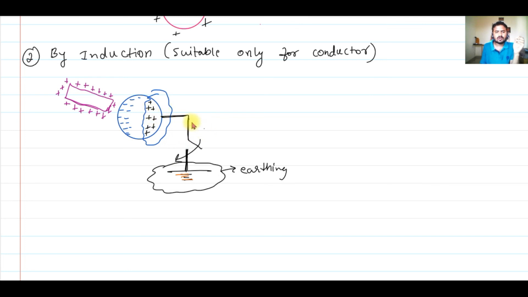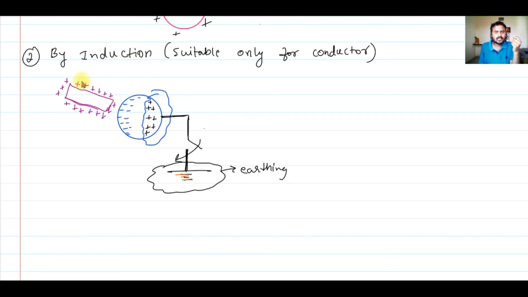Now, after closing the switch for a while, I'll open the switch. The moment I open the switch, those electrons which have gone into the sphere cannot come back to the ground. They will get trapped within the sphere. That means I have added electrons from the ground into this sphere. So this is one of the easiest methods. Again, this is suitable only for conductors. So this is charging by induction.